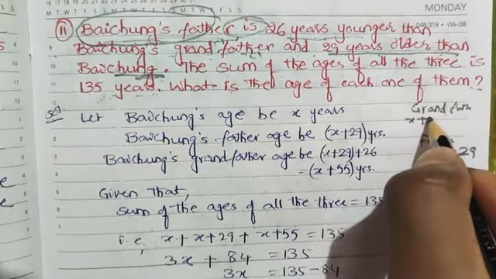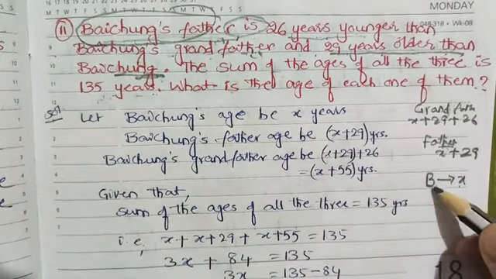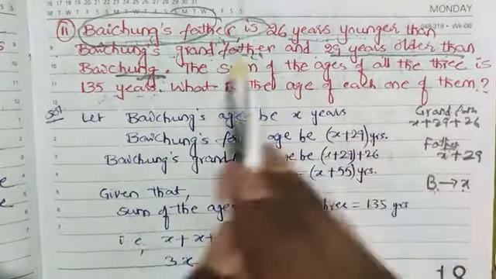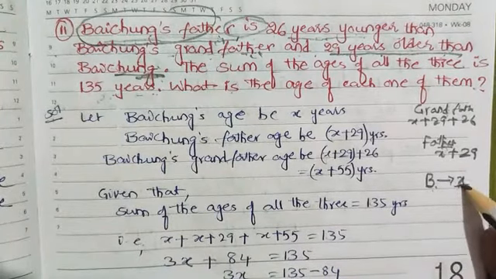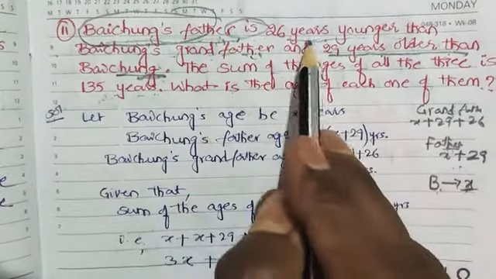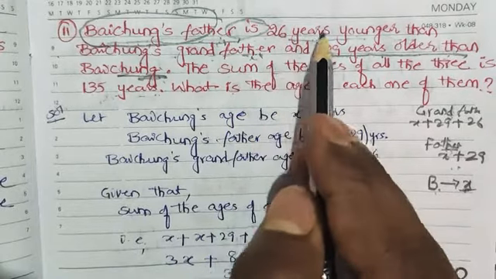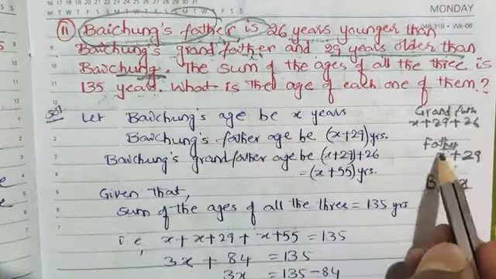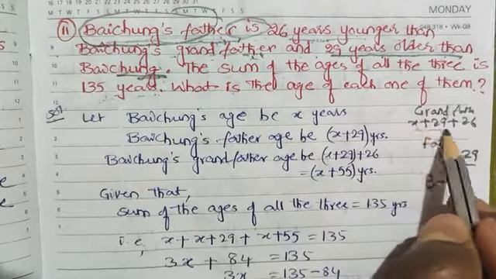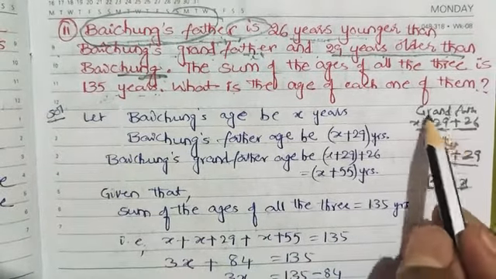Once again, if Baichung's age is X, the father is 29 years older, that means X plus 29. Now the grandfather is 26 years more than Baichung's father, so the father's age plus 26. This is the age of the grandfather.